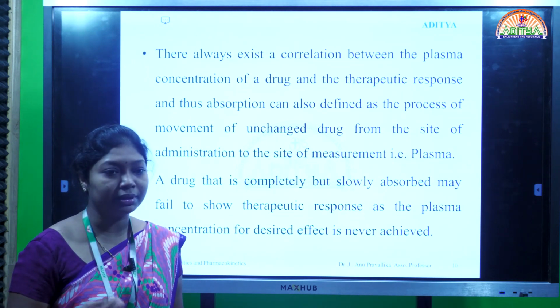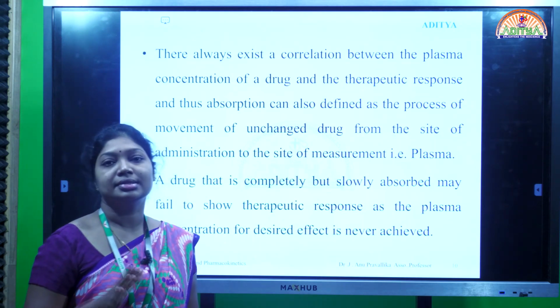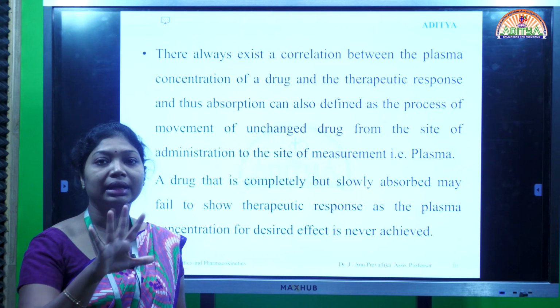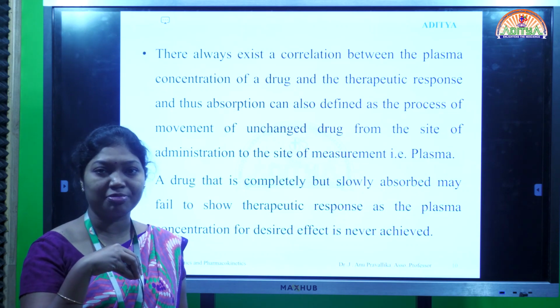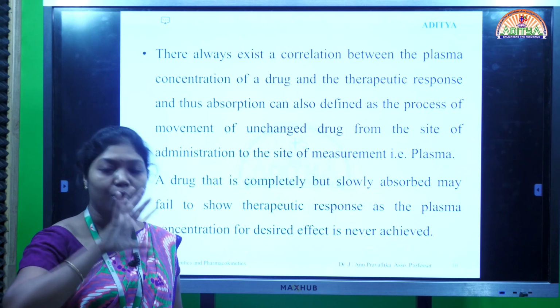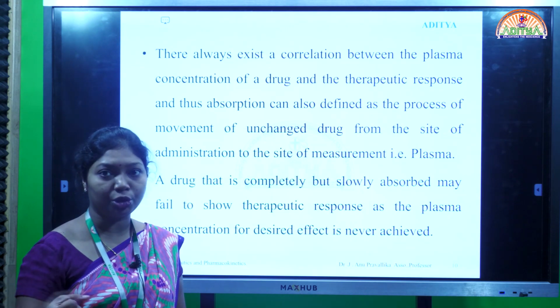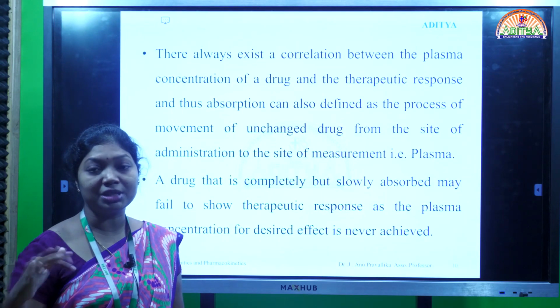If it is only 10 mg or 15 mg, it will not show a good clinical effect. For example, if I am a patient suffering from severe fever, then after administration of 500 mg or 600 mg of paracetamol, 25% of the drug should release rapidly to produce the therapeutic effect, meaning the temperature should decrease.